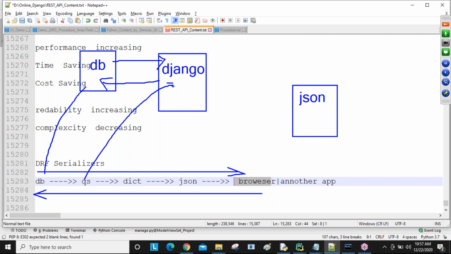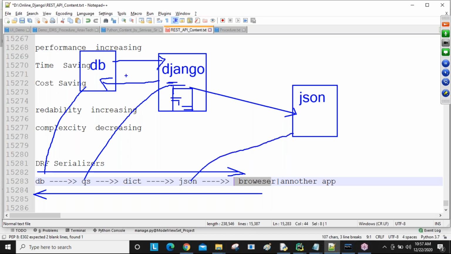Now this query set data we are again converting into a dictionary. In the Django business logic we are writing here. This query set data I'm converting into a dictionary. Now this dictionary data finally I need to convert into JSON. Here only we are doing all the logic. Django has the dictionary type, and this dictionary data we are converting into JSON. Now you have JSON, guys, here.